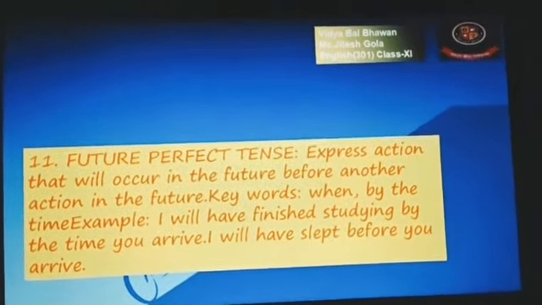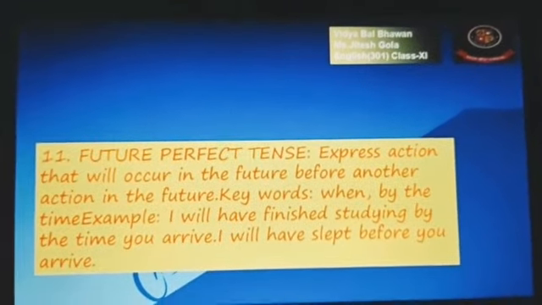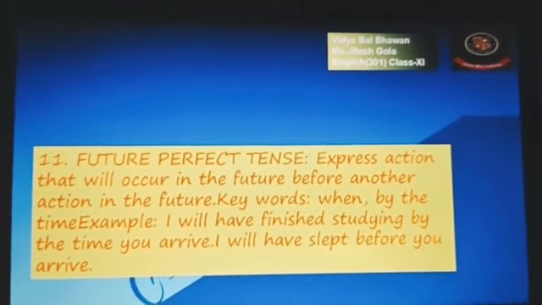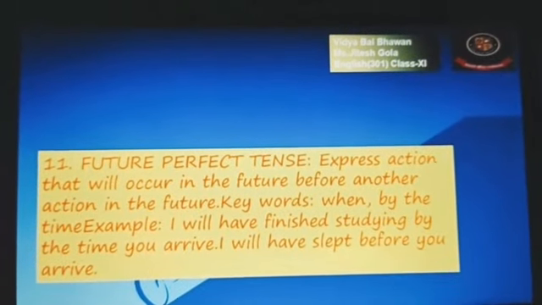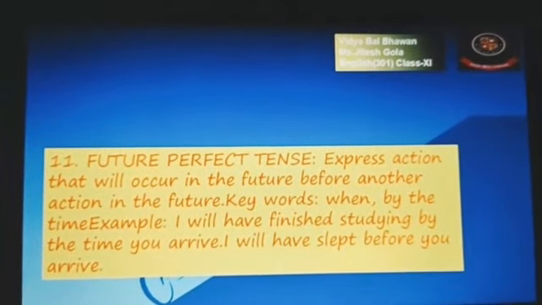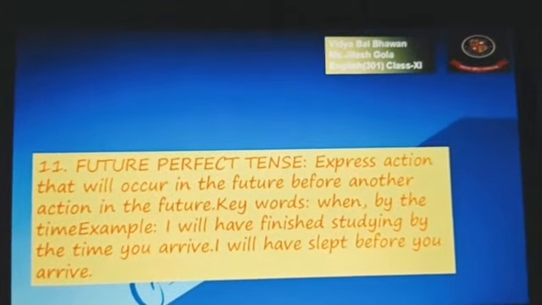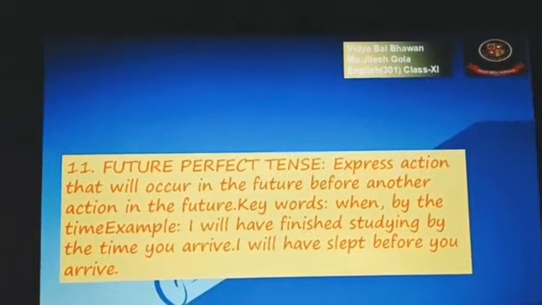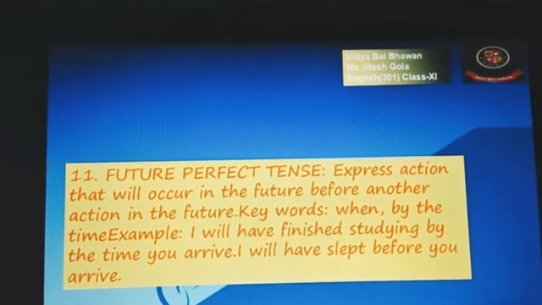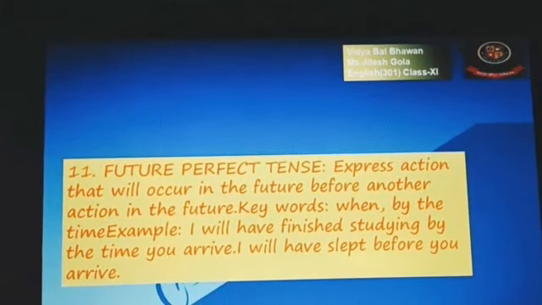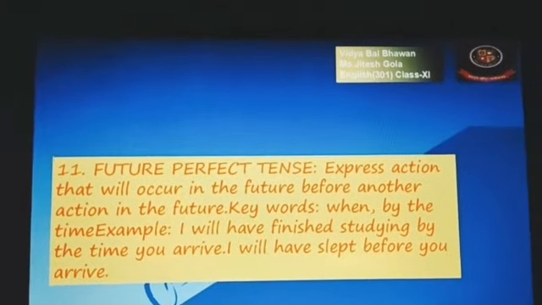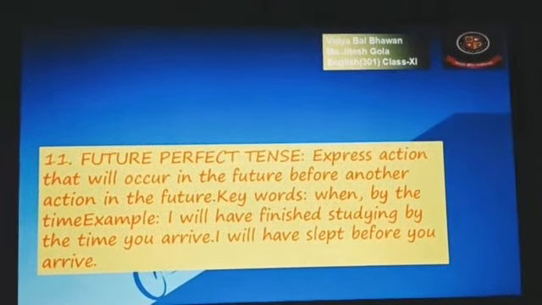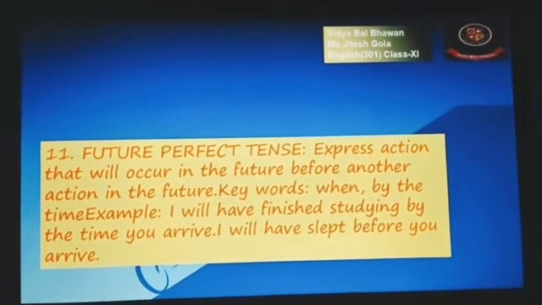So here the subject will be there, then will and shall as the helping verb, and after that you have to use has or have according to the subject, and the third form of the verb. Quickly now, all of you just write down one example of future perfect tense. Fast.